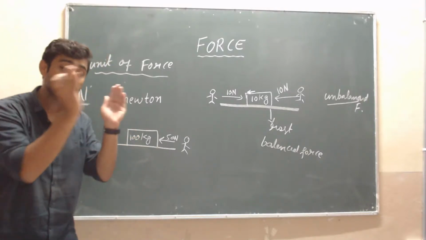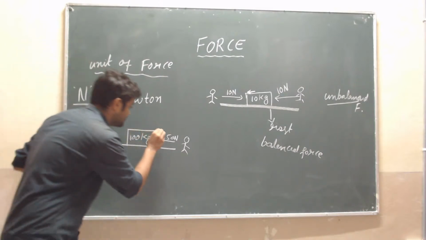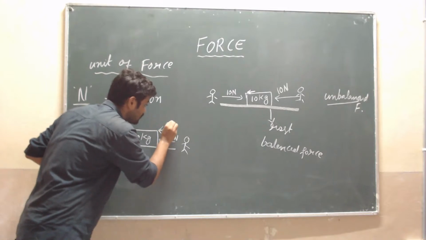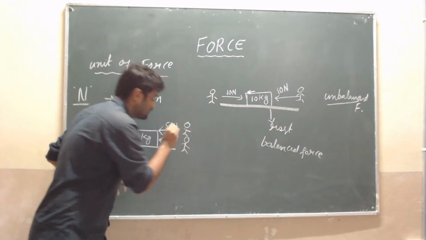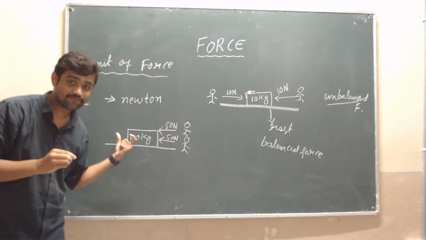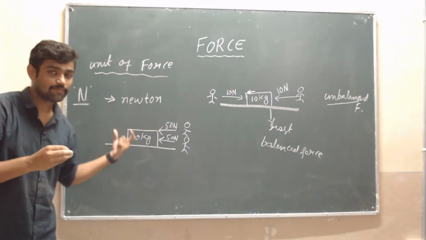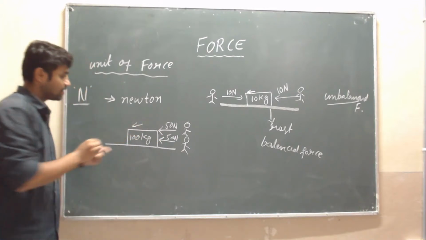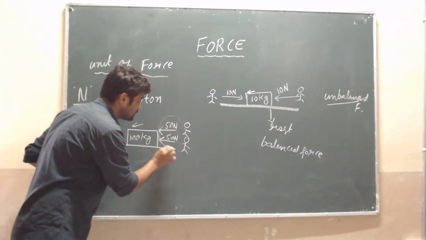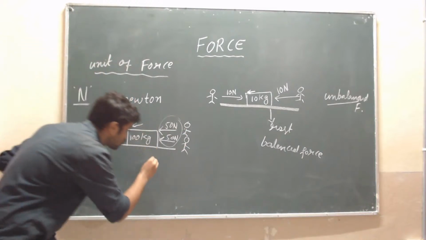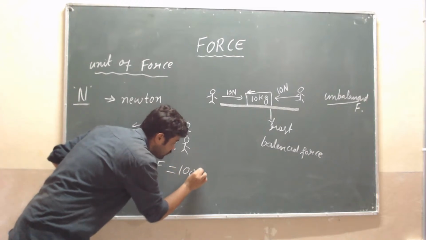That's why it needs one more person to push in the same direction. One more person is also applying 50 Newton, suppose. At that time will the object move? Yes sir, compulsory, it will move in the same direction as the force. At that time, what is the total force here? Total force is 50 plus 50, 100 Newton.